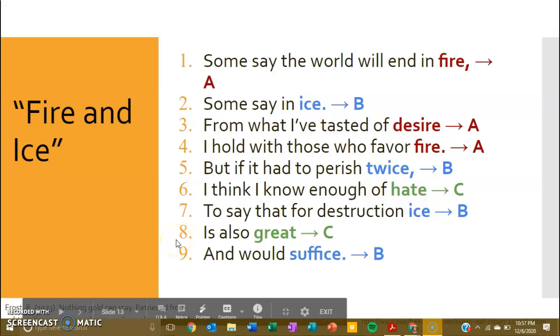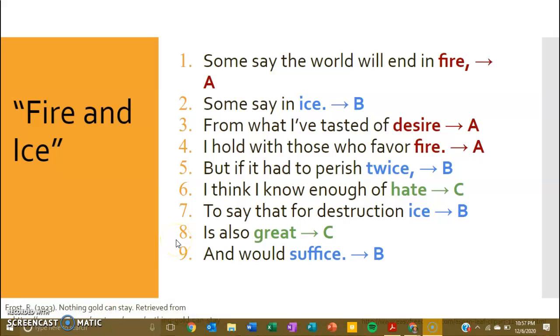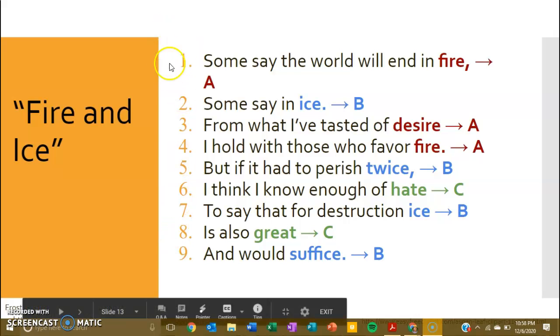All right, folks, let's look at Fire and Ice. Now, please remember that you need to go listen to the reading of Fire and Ice and examine it on your own to be able to answer the questions, but we will go ahead and look at the rhyme scheme. So please note that I do have the lines numbered. This is pretty common in poetry. It may not have every line numbered, but sometimes you'll see every 5 lines are labeled.